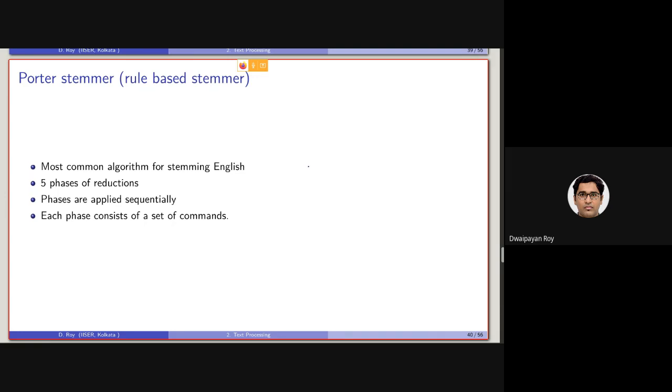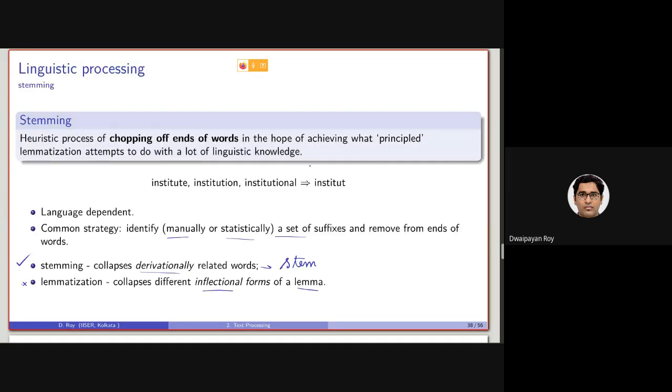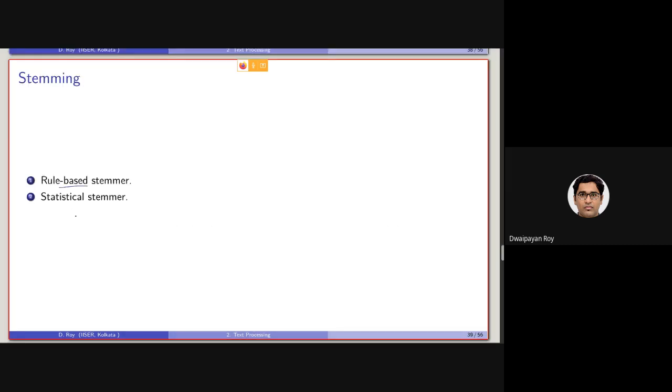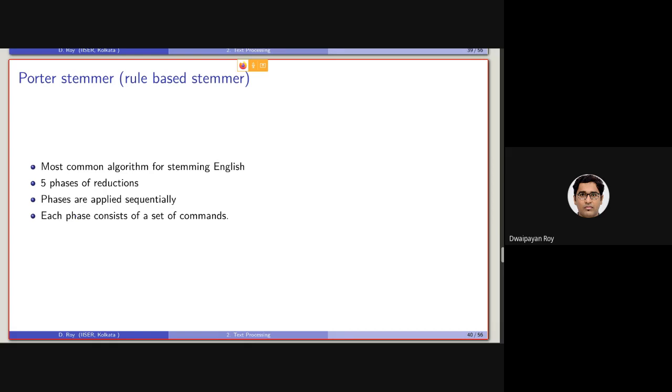As we have said earlier, stemmers are language dependent. So Porter stemmer is a stemmer made for English. There are basically 5 phases of reductions based on which a term can be transformed into another form. So A can be transformed into B, can be transformed into C, and so on.